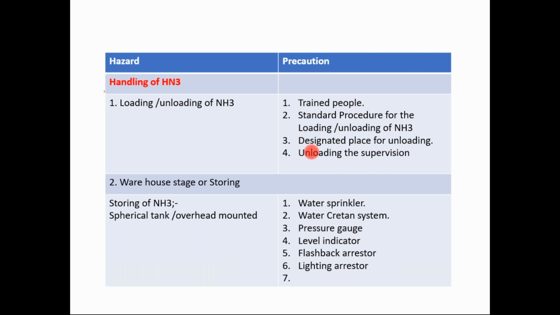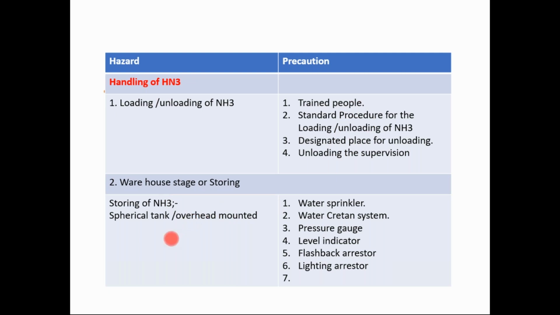In unloading, there should be supervision. A supervisor or subject expert for ammonia loading and unloading should be present while loading and unloading this ammonia. Ammonia itself is a hazardous chemical, which is why loading and unloading is a hazard. So handling of this ammonia is one of the hazards, and these are the precautionary measures.